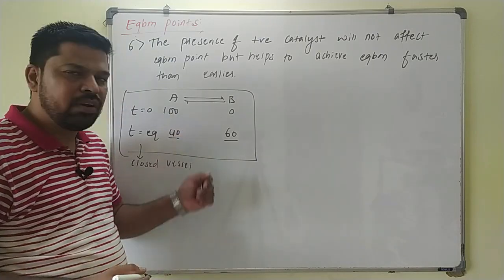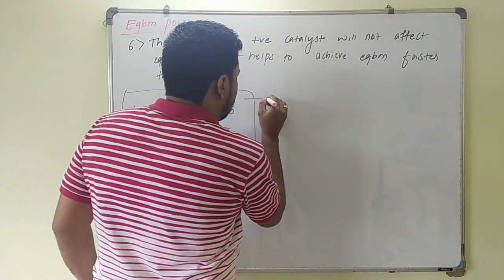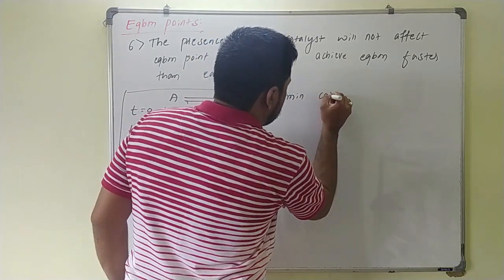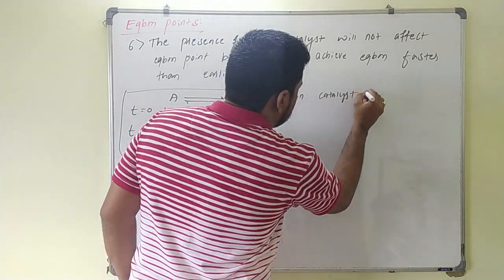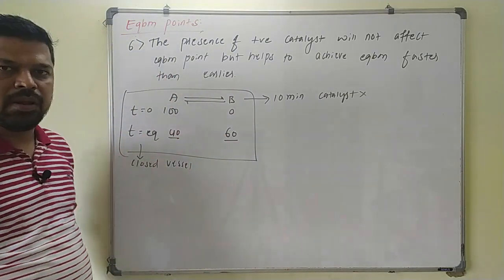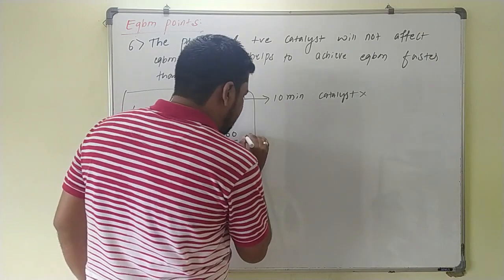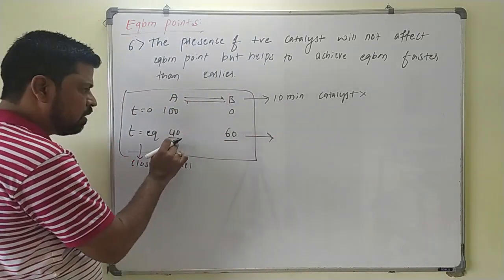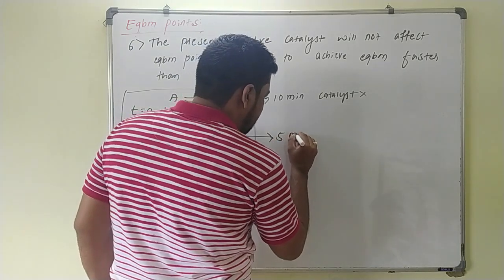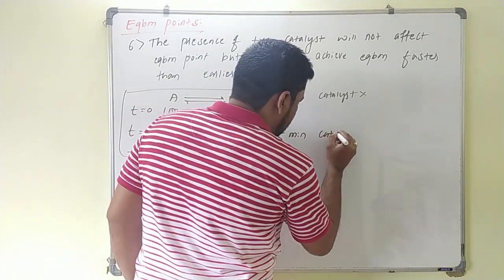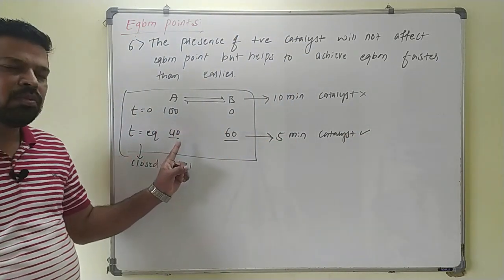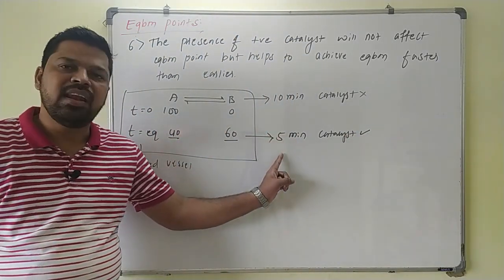To reach this equilibrium position, say for example, this reaction will take 10 minutes in the absence of catalyst. If we use positive catalyst, this reaction will reach this equilibrium point in less than 10 minutes. For example, you can take 5 minutes also. So in presence of catalyst, this reaction will reach the equilibrium position in very less time here.